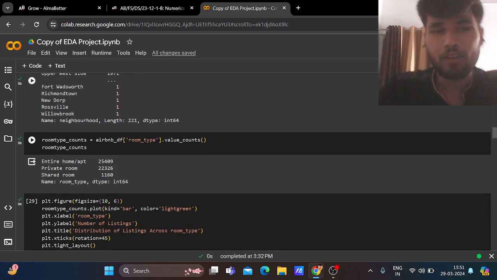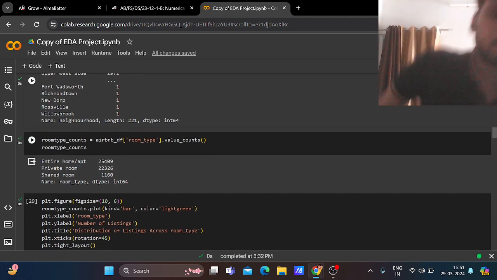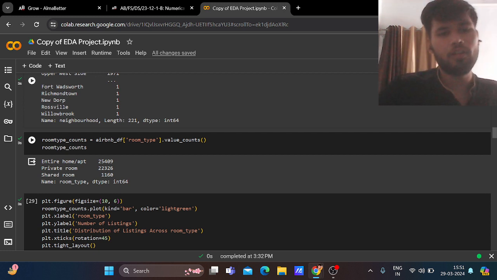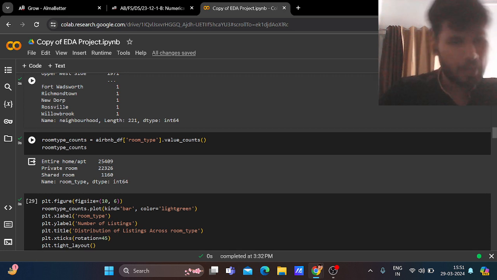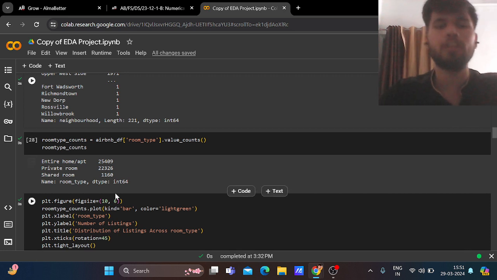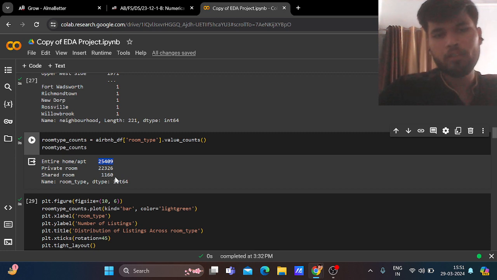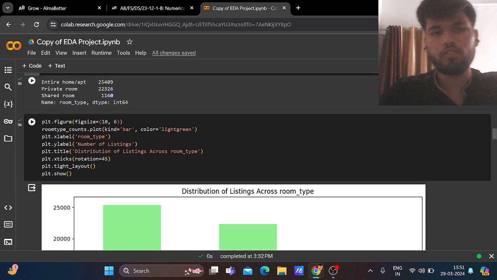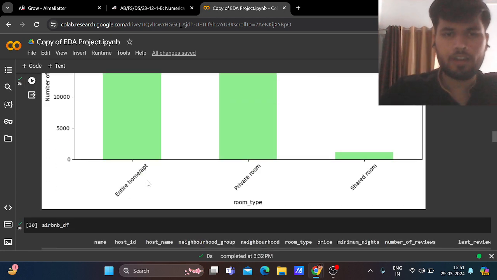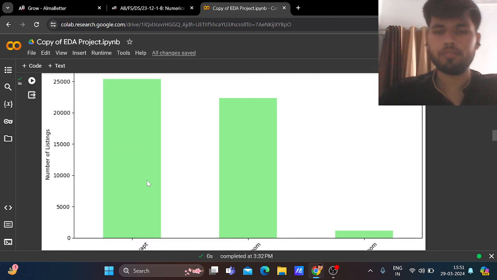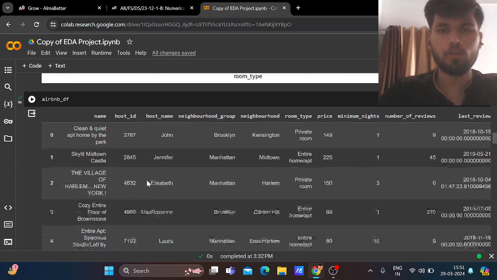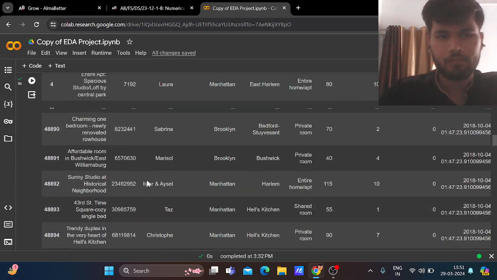After that, what is the value count of room types? How many room types are there in this Airbnb homestay? There are basically three room types: entire home apartment, private room, and shared room. Private room is 20,326, entire home is 25,409 in this data set, and shared room is 1160. Through this, we see that entire home apartment is the maximum among the homestays.